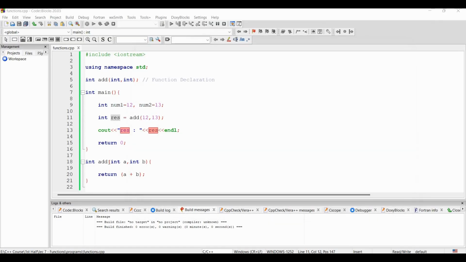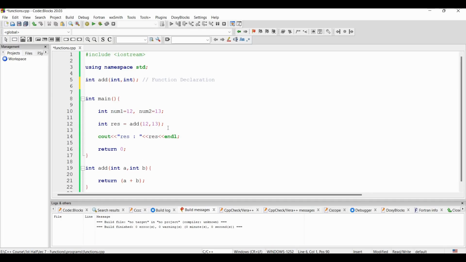Let's do one thing. Instead of int, now let's use void. Now let's write another function. Right, it will not return anything here.